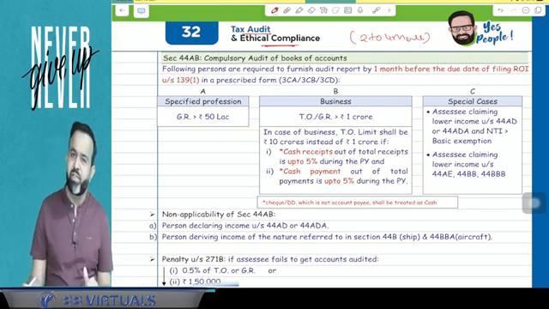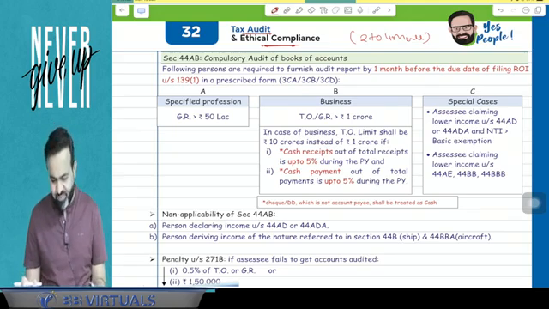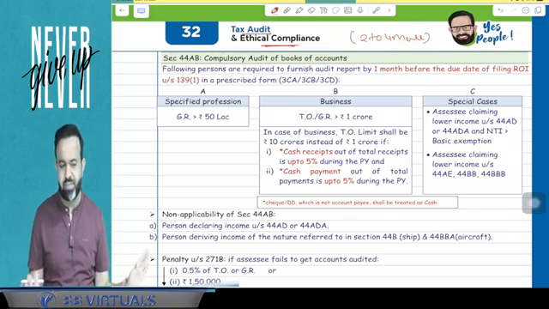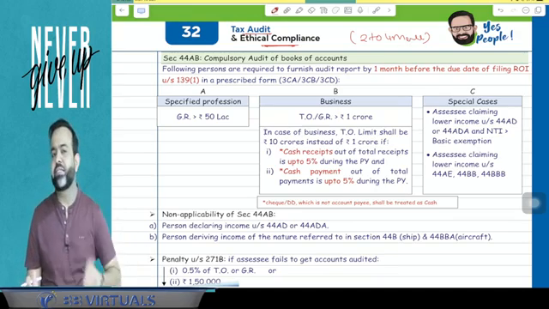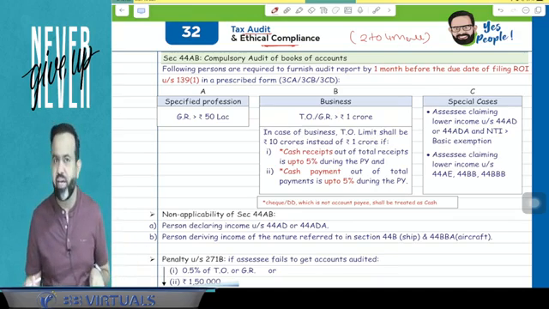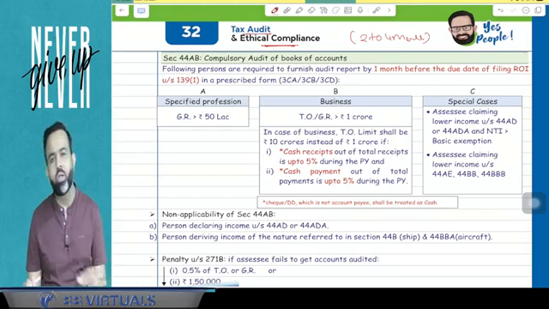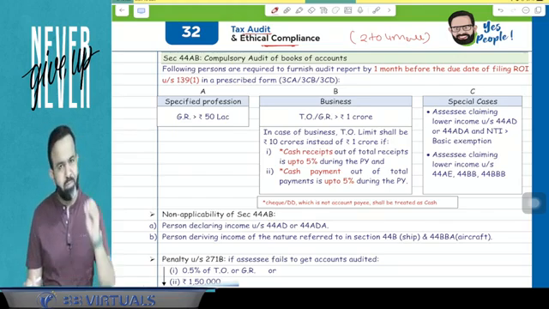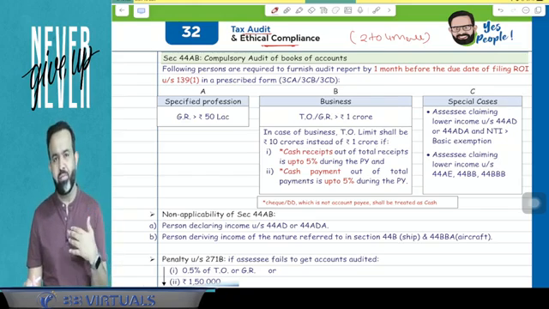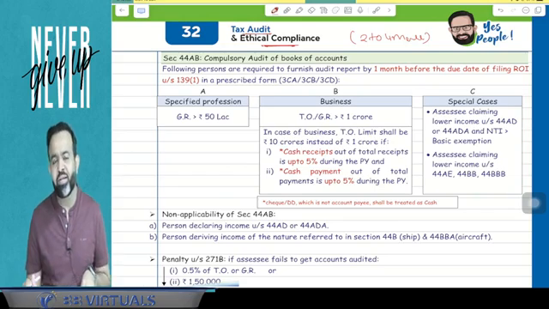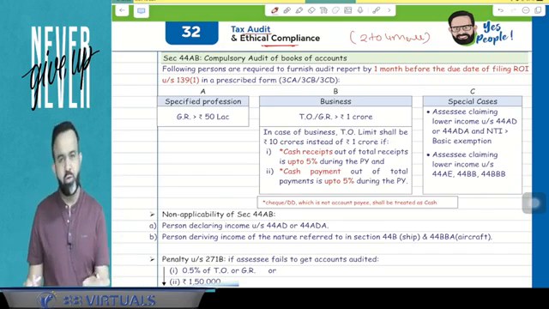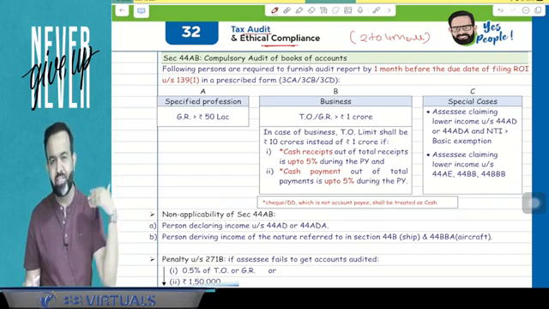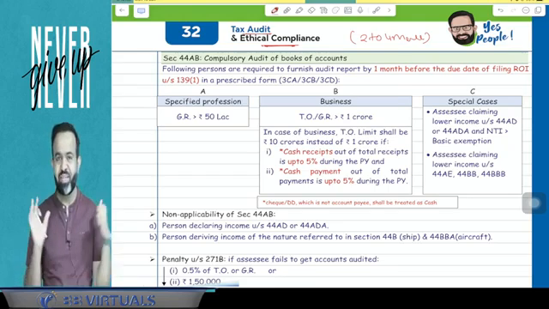Now let's start with this topic. This topic is a very easy topic. What you have to do is just read from the compiler, and along with that there are 7 questions given by the ICAI. We have included in our compiler that all 7 questions are relevant for your examination, so just remember all those 7 questions. I'm expecting that in your May November 2024 examination, out of those 7 questions you will get at least 1 question for 4 marks. So just remember those 7 questions.